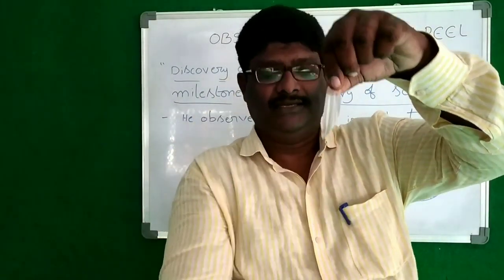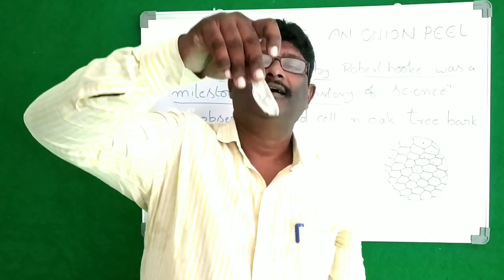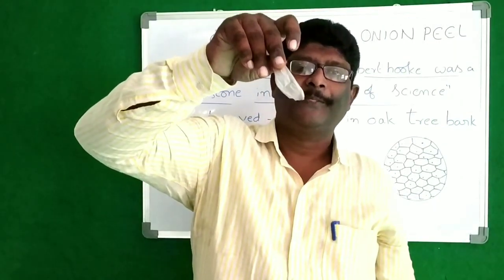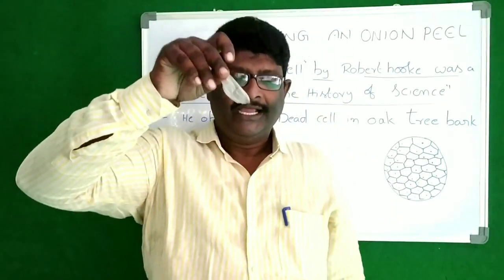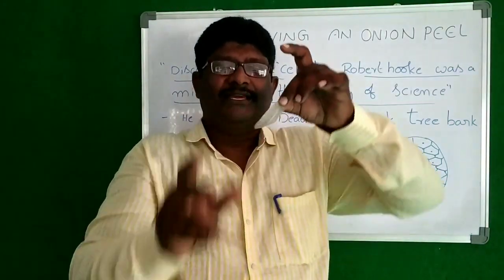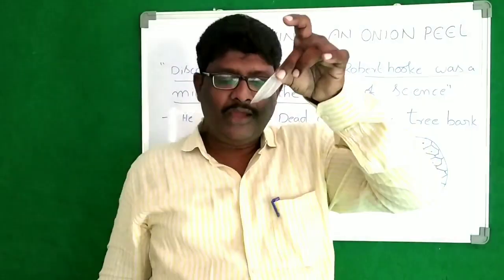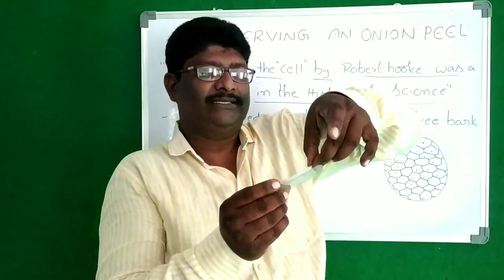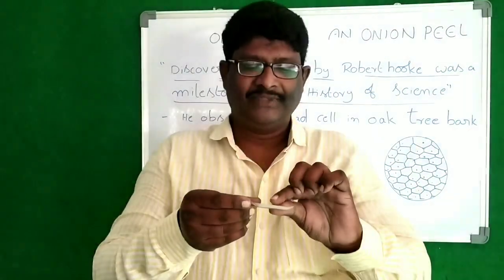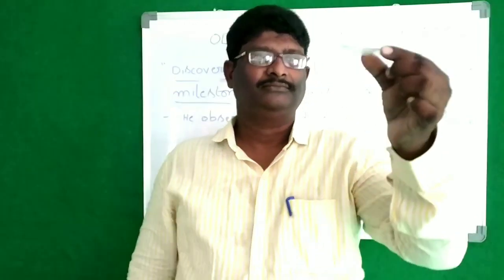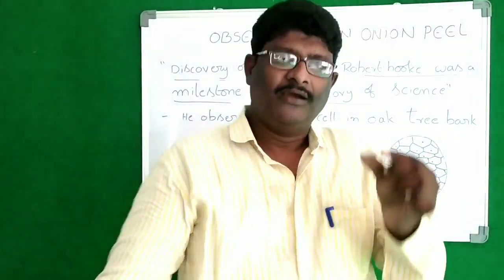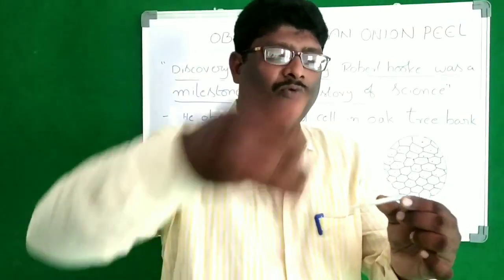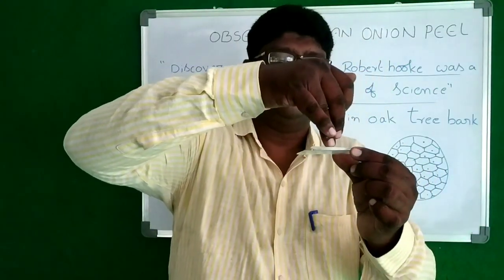Yes, this is the thin layer I take out from the onion peel. Is it right? So this layer we have to keep it on the slide, like that. Then pour 1 or 2 drops of water, like that.